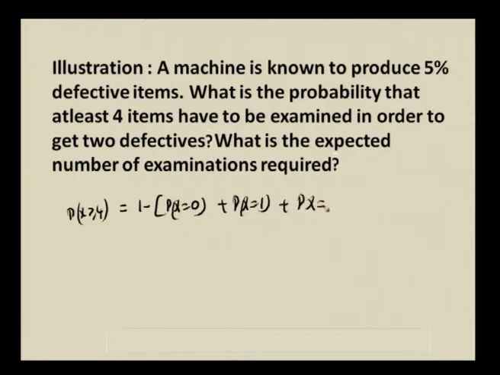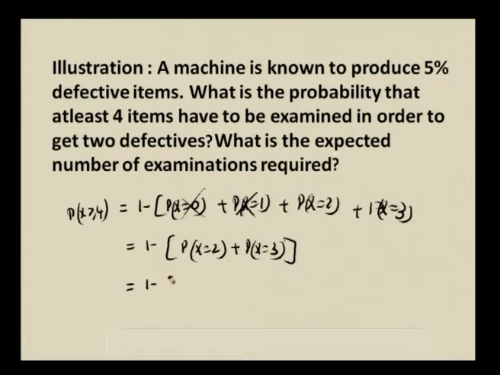You will have only 2 and 3, because x is taking the values only from 2 to infinity. So, this is not possible, therefore, you have only 1 minus P of x is equal to 2 and x is equal to 3.